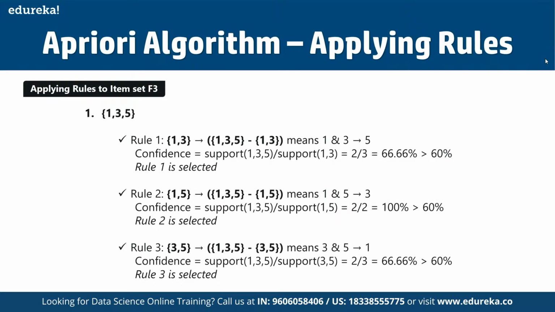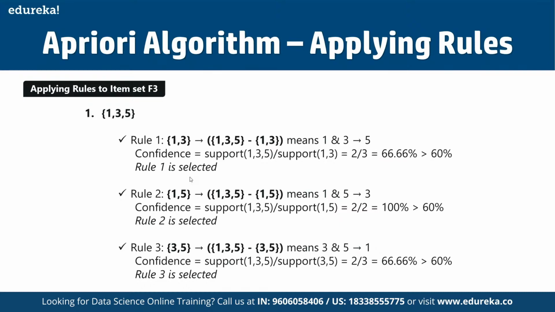So rule 1 here is 1, 3, which is a subset, that means 1 and 3 will result in 5. That means if a user is purchasing both items 1 and 3, then we have a good possibility of the customer going for the fifth item as well. So here the confidence is support of 135 divided by support of 13, that is 2 by 3, that is 66.6%, which is greater than 60%. So here rule 1 is going to be selected.